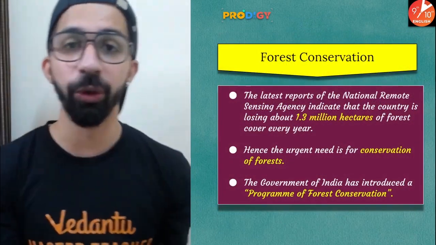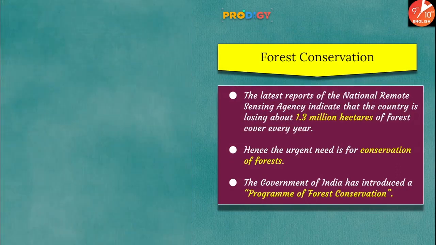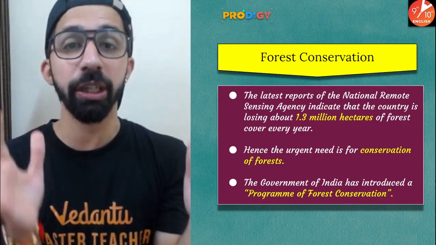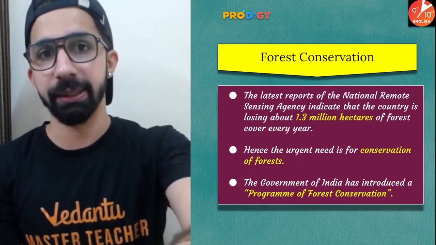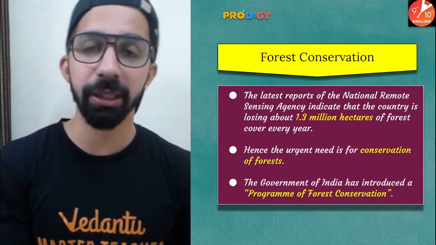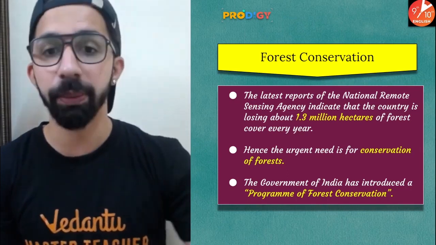Now, as I told you guys, forest conservation is very important. The latest reports of the National Remote Sensing Agency indicate that the country is losing about 1.3 million hectares of forest cover every year. Hence, the urgent need for conservation of the forest comes into the picture.